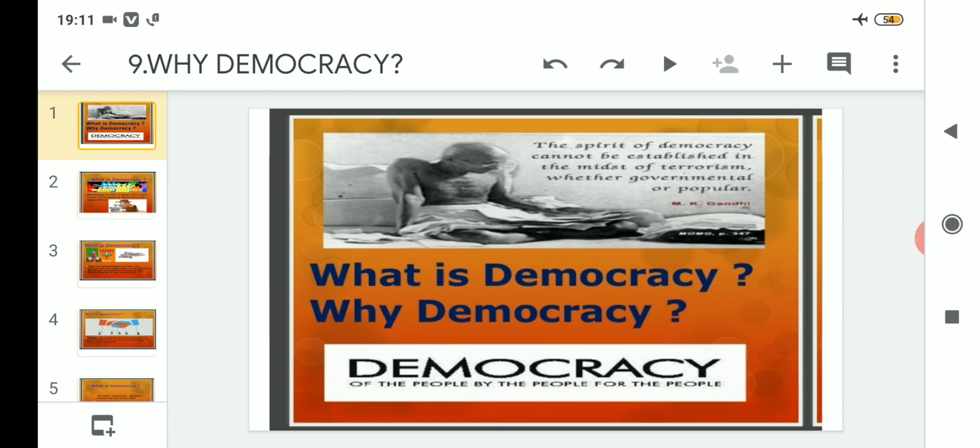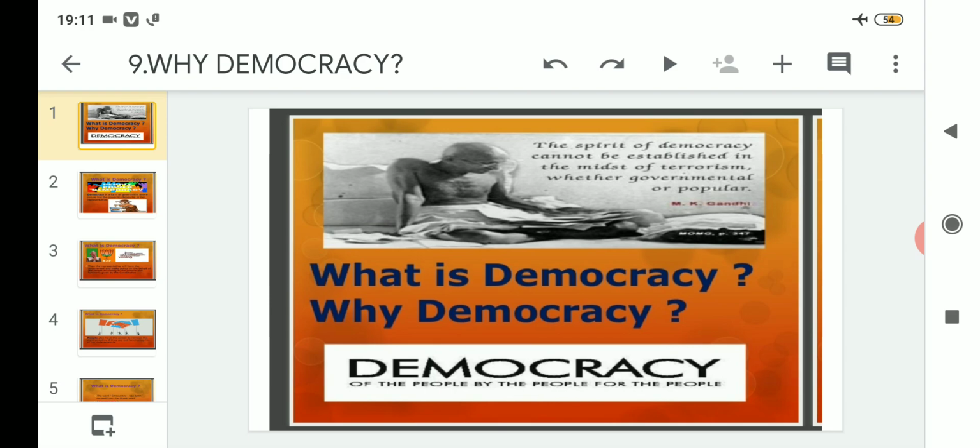In the previous class we had completed the questions and answers related to chapter number 3, that is Constitutional Design. And today we will begin with the revision of another chapter that we have completed previously, that was chapter number 1, Why Democracy and What is Democracy. So let us proceed then.